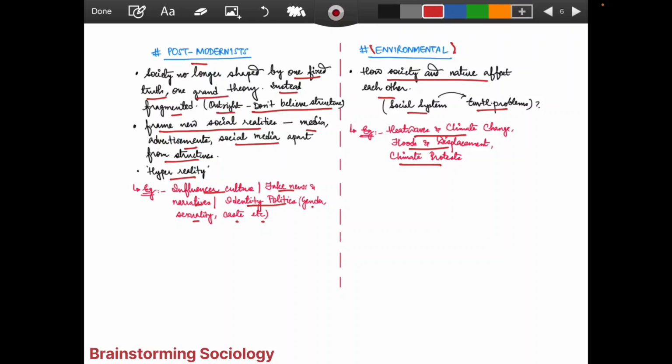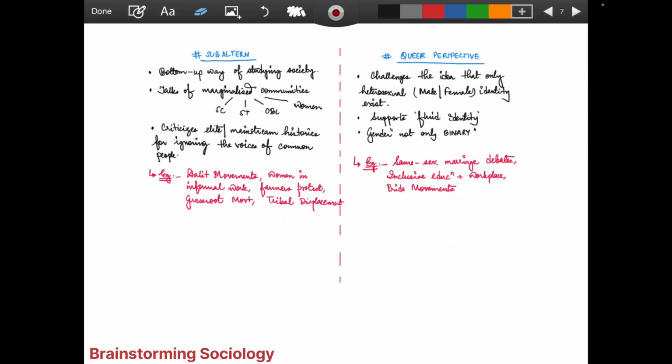So this is one of the angles of writing the answer for any sustainability-related question, for any SDG-related questions. All these questions can have this perspective, right? Next, one of the most important perspectives which a sociologist always thinks of is the subaltern perspective, the bottom-up way of studying society. They're talking about the marginalized communities: SC, ST, OBC, women.